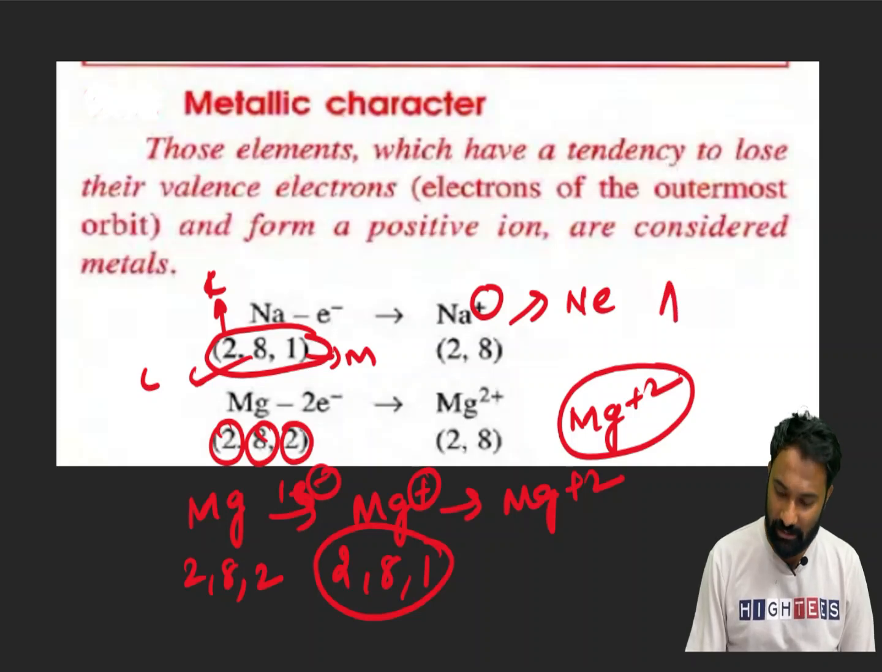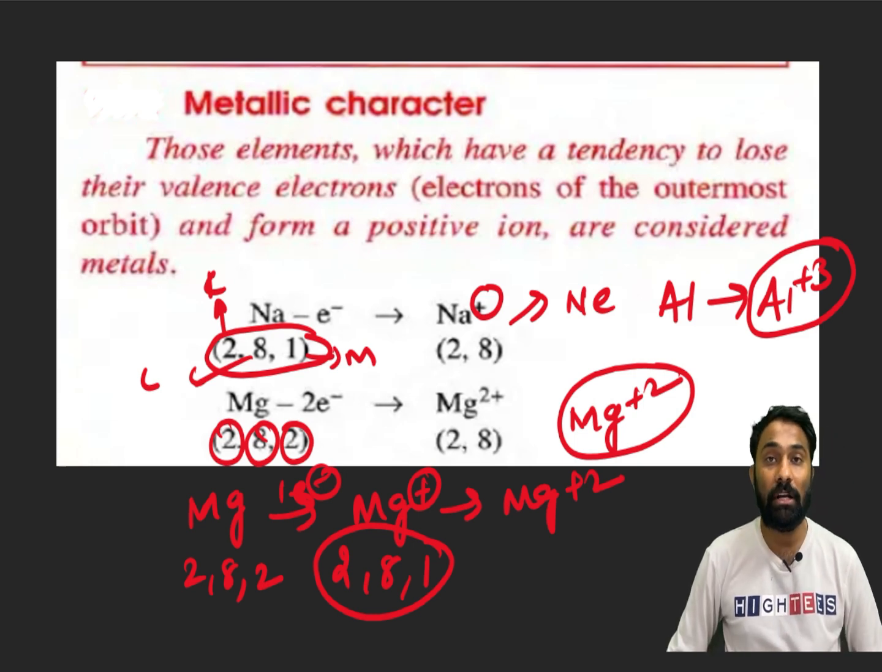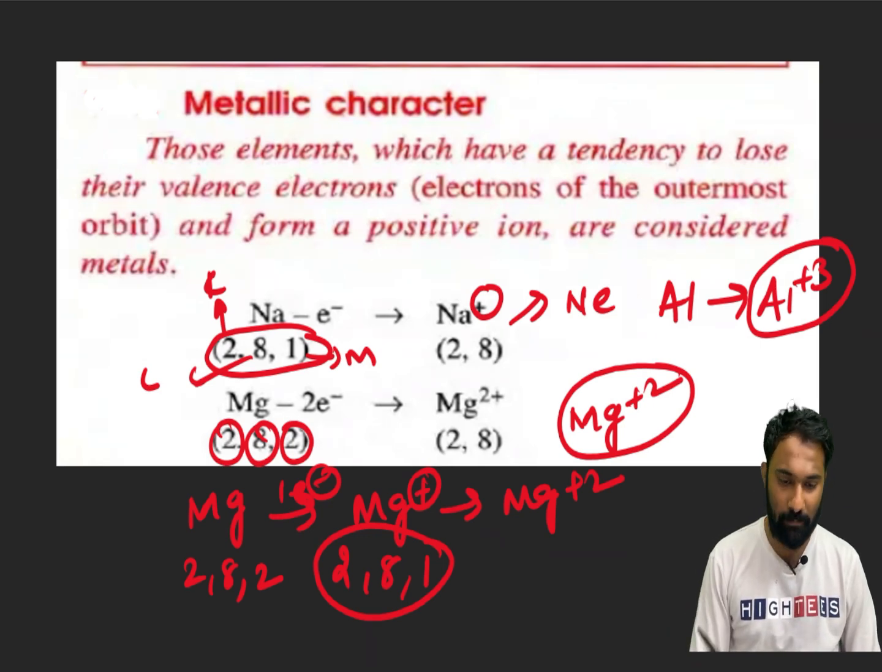Next, Al, aluminium. Aluminium will readily lose 3 electrons to become Al plus 3. Why? If it readily loses the 3 electrons, what will happen? It will reach the noble gas electronic configuration. Clear? Done? Now, this is about the metallic character.